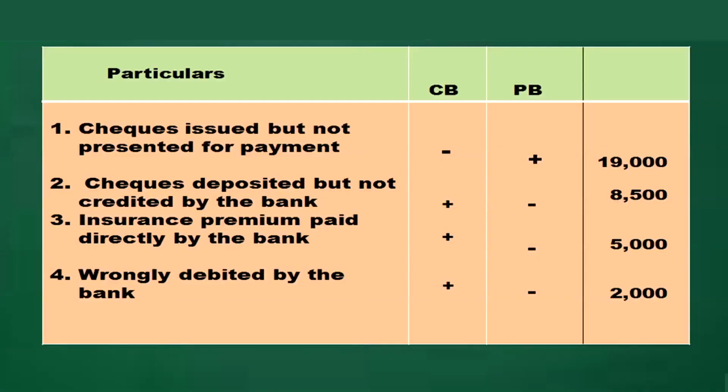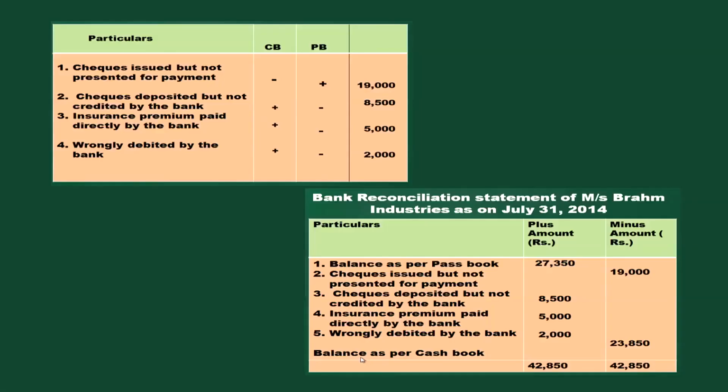Then we will record, checking in the worksheet the cash book sign, minus 19,000 and plus 8,500 like that. See, in the minus amount column we will write 19,000. Then the remaining adjustments will be recorded in the plus amount column. And you have to find out the balance as per cash book because we are starting with the balance as per passbook. Total and difference will be the balance as per cash book.